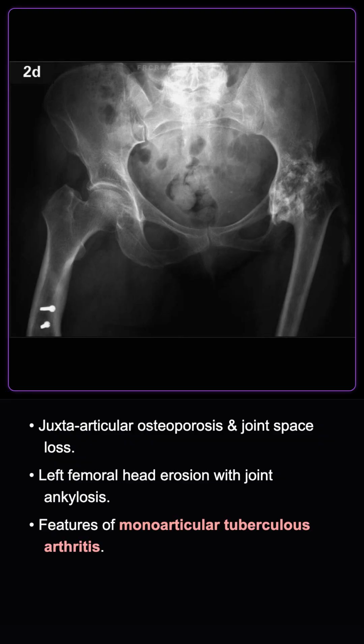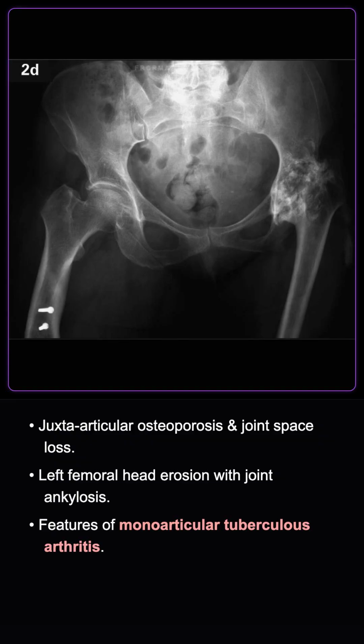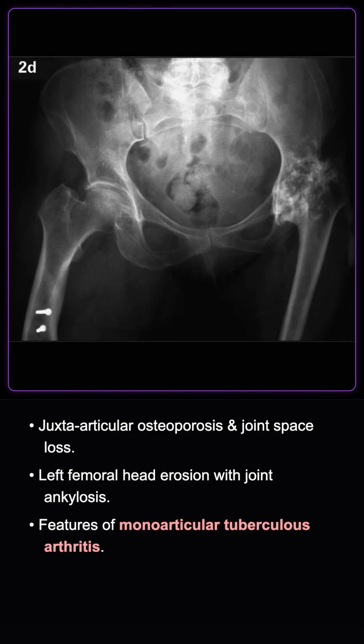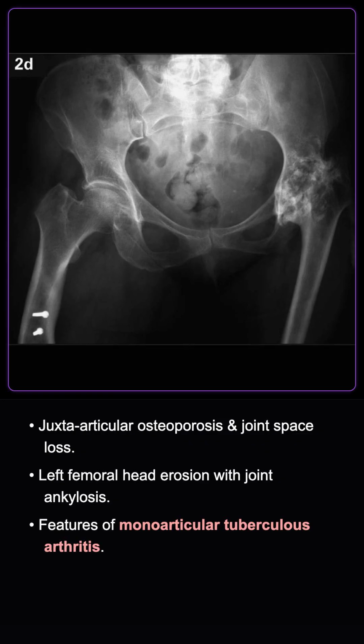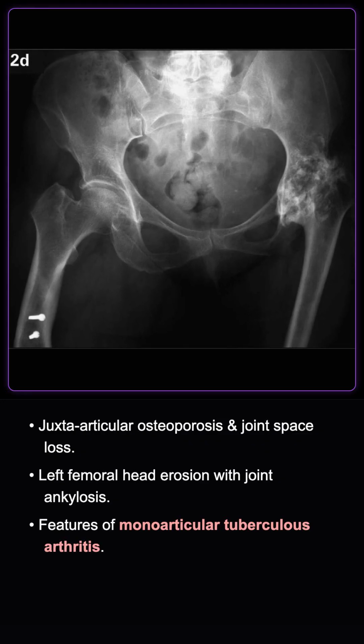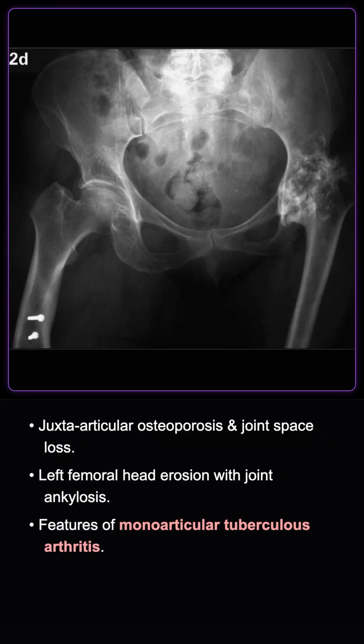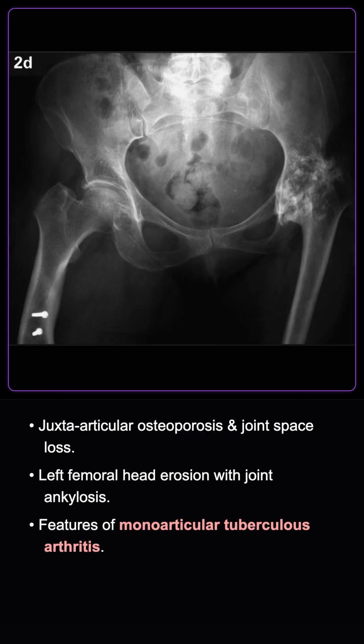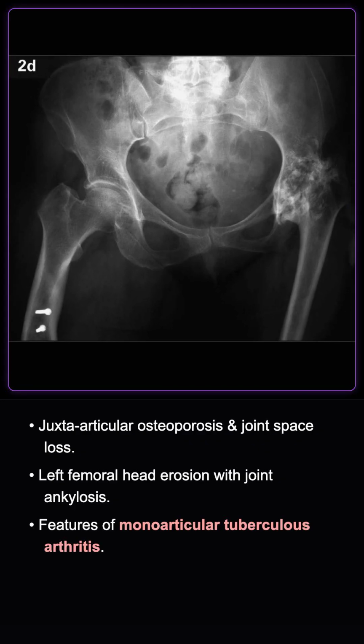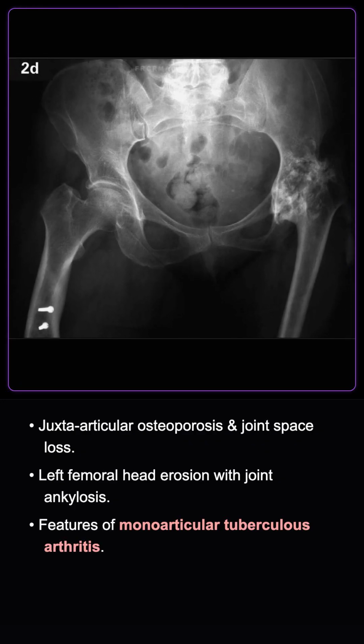As seen in this pelvic radiograph, there is marked erosion of the left femoral head with ankylosis of the hip joint, resulting in marked limb shortening. This demonstrates severe monoarticular tuberculous arthritis of the hip. Radiographic changes of loss of joint space, peripheral erosions, and juxta-articular osteoporosis are key features.